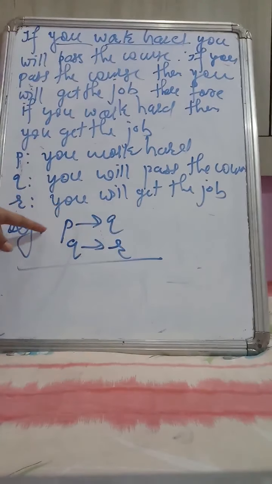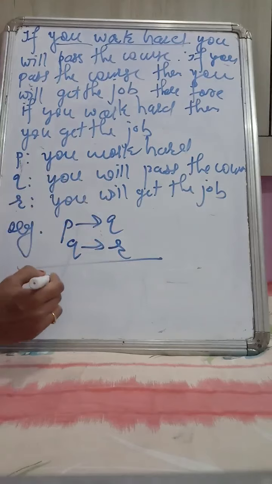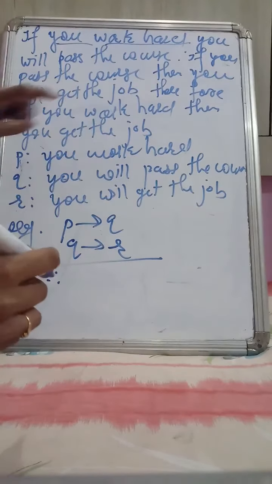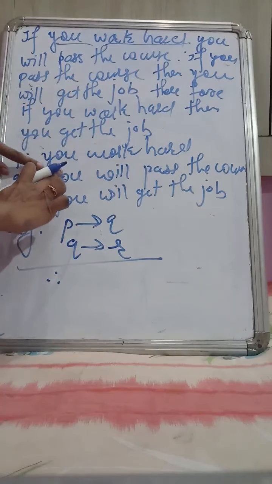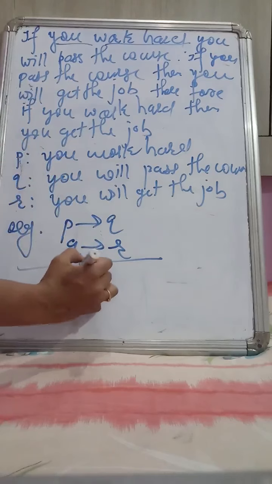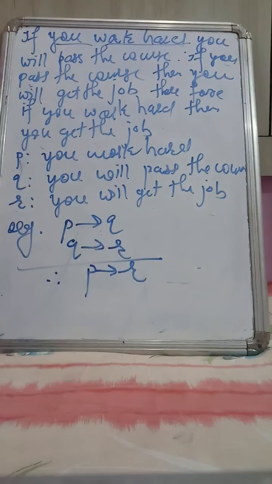So these are the arguments, or we can say the hypothesis: P implies Q, Q implies R. Therefore, if you work hard, you will get the job. That is P implies R.